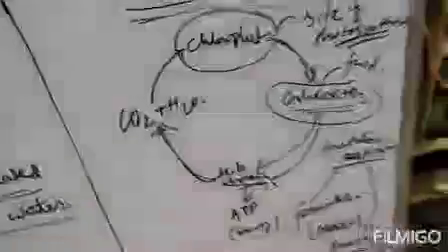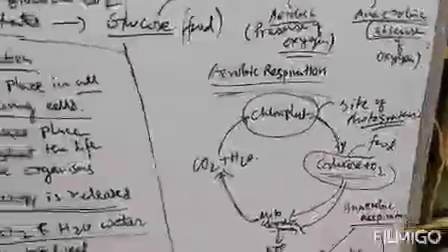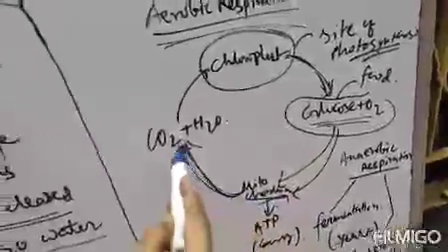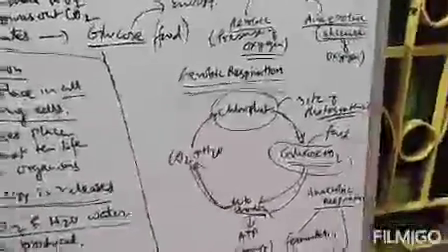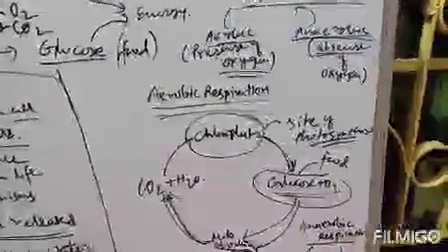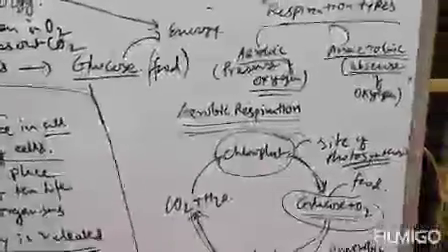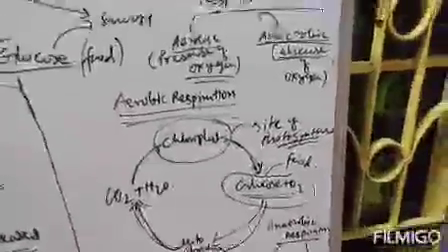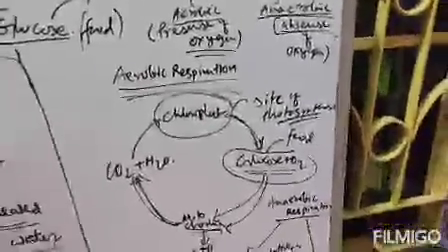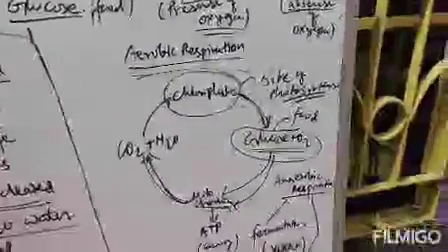Clear? Next, CO2 and H2O are the byproducts of respiration. When energy is produced in mitochondria, it gives the byproducts carbon dioxide and water. Clear? So this flow chart is all about aerobic respiration. It starts from chloroplast where photosynthesis occurs, producing glucose and oxygen. That means the plant produces food and we eat this food. After it gets digested, it goes directly to cells, and especially the mitochondria.